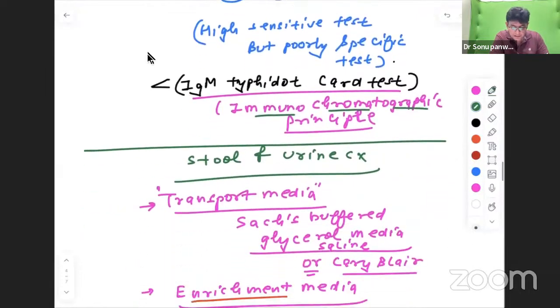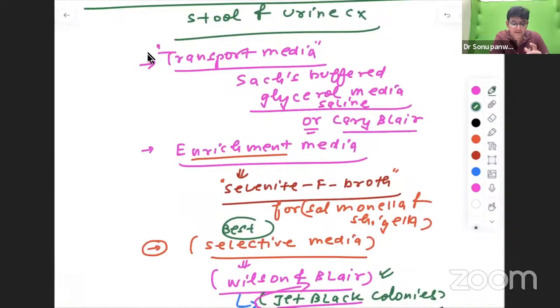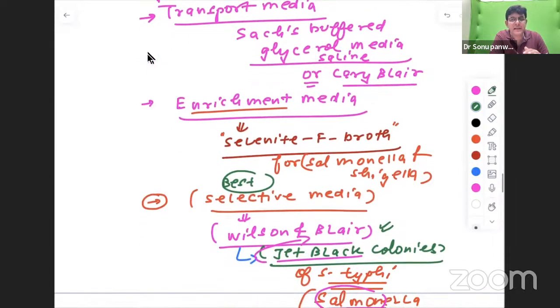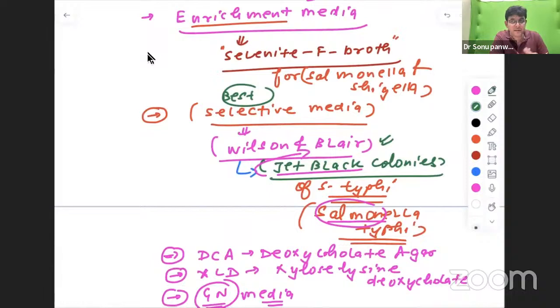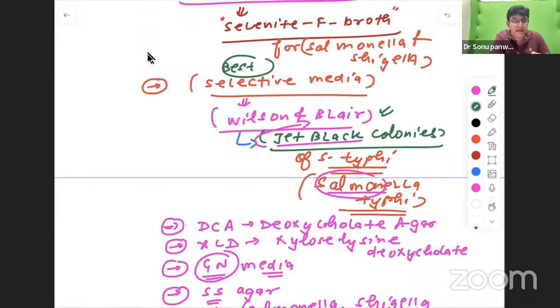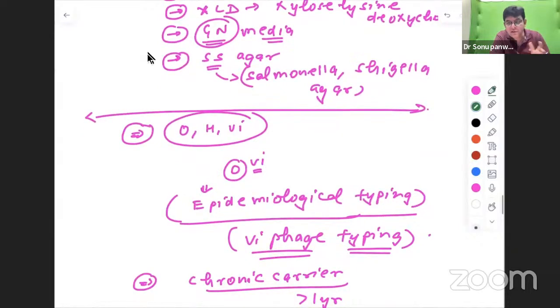That's true. Okay. Stool and urine culture, whenever you're going for the third week, transport media is needed. Sach's buffered glycerol saline can be used, as also in Vibrio. Enrichment media is selenite F broth, which is for fecal samples, and can be used for Salmonella and Shigella. Best selective media is Wilson and Blair. Wilson and Blair is selective for Salmonella typhi only. It is not for Shigella. But others can be used for Shigella: DCA, XLD, MacConkey, and SS.